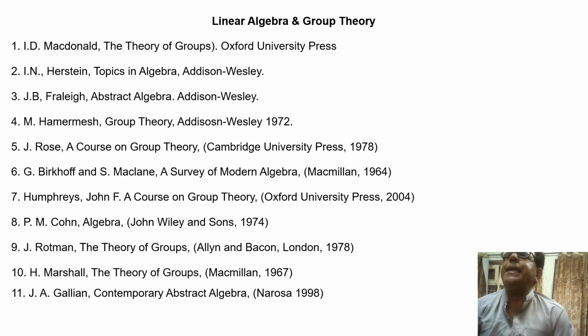I. D. MacDonald, I. N. Herstein, J. P. Frale, M. Hammermash, J. Rose, B. Burkhoff, Humphreys, P. M. Cohn, R. Rotman, H. Marshall, J. A. Galien, Joseph Galien. This 11th book is very important regarding abstract algebra or group theory. Now we move on to the next slide.